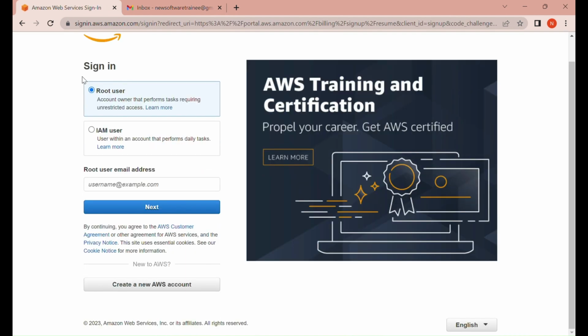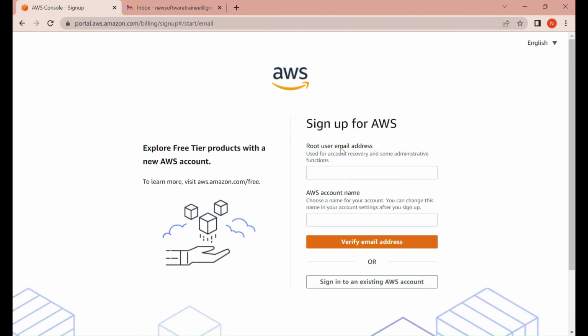So click here. When you land on this page, go here and click on create new AWS account. So here it will ask for the root user email address. So you might be asking, what is root user? So root user is the person who has the highest privilege. He is the super user, he can access anything in this account. This is the root user email ID. And I want to give the name as NST. Okay. Let us see if this is available or not. If it is not available, we cannot create it. Otherwise, it will allow us to create.